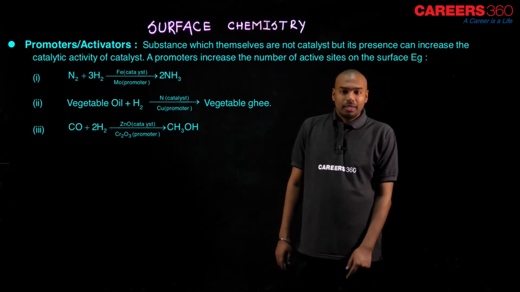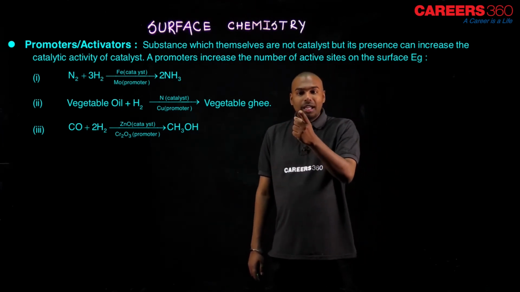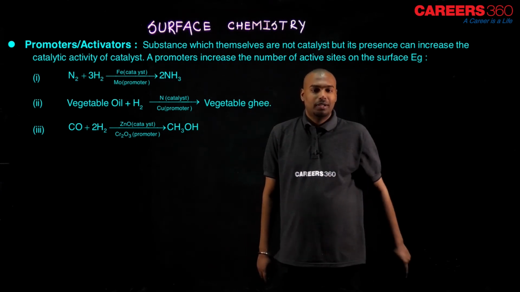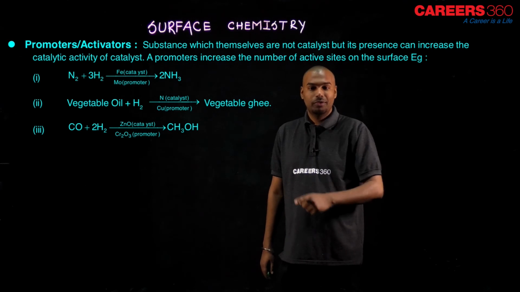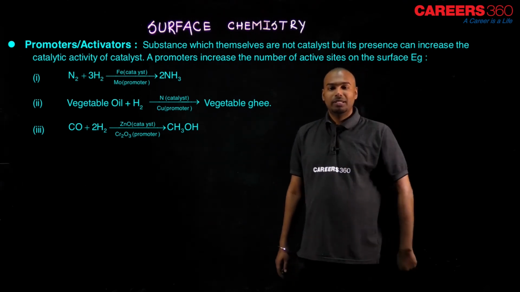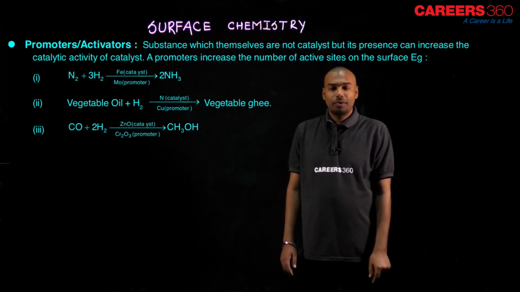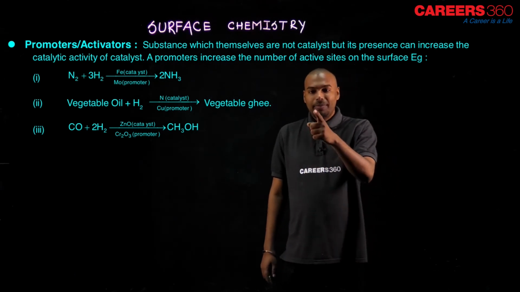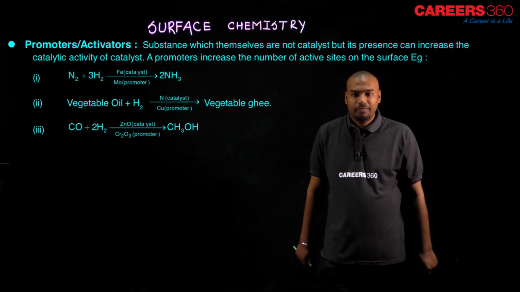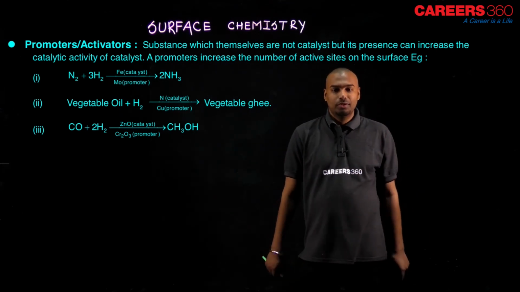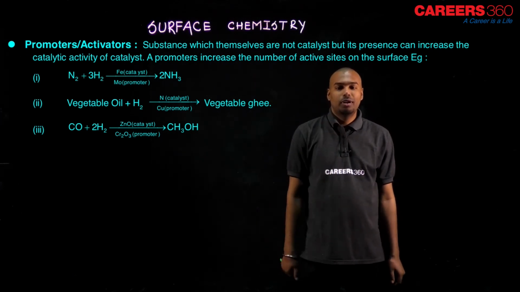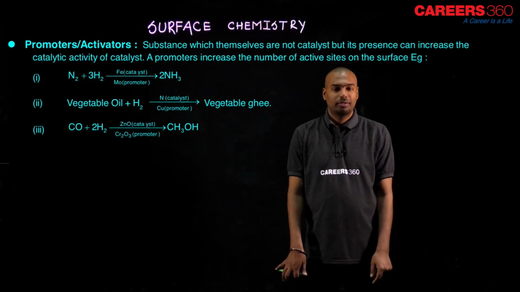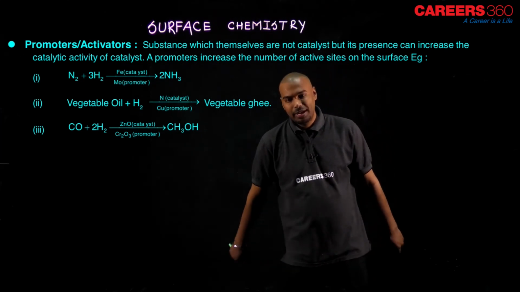In the same way, Fe is the catalyst, but Mo should be there to motivate the Fe that yes, you can do it, yes, you have to do it. Vegetable oil plus H2: here Ni is the catalyst. CO plus H2: here ZnO is the catalyst and the promoter is Cr2O3. So this is what the promoter is, my dear student.